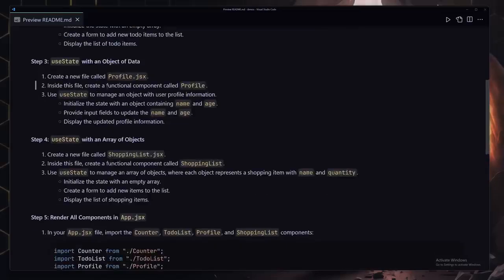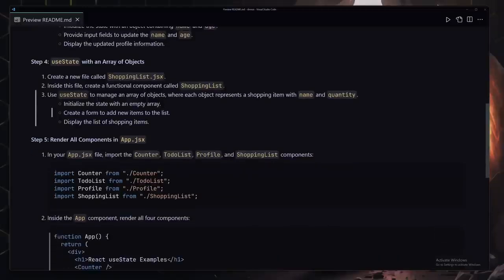So now for the third one, you're going to have to create your profile.jsx file, and inside that you're going to be defining the Profile component. Once again, you're going to be using the useState to manage the object with the user profile information. So initialize the state with an object containing the name and age, and provide the input fields to update the name and also the age. Then finally display the updated information inside that component.